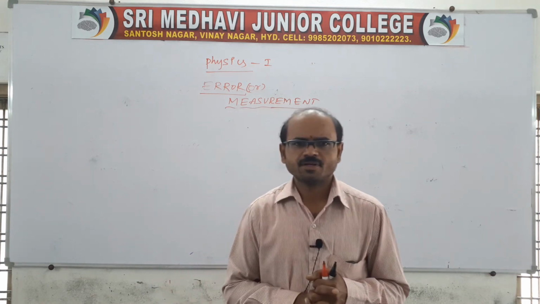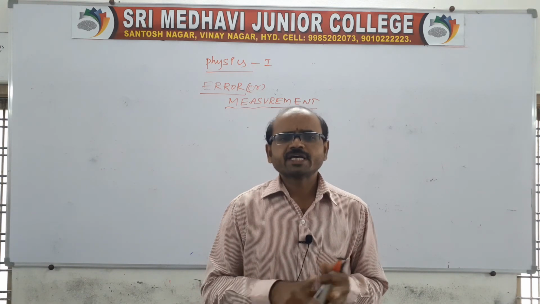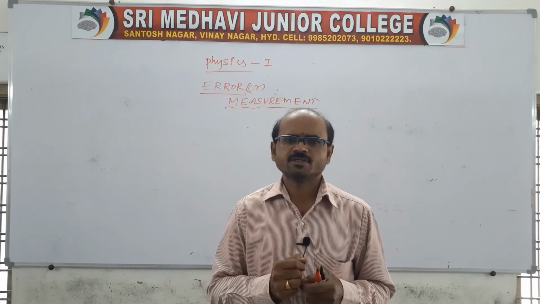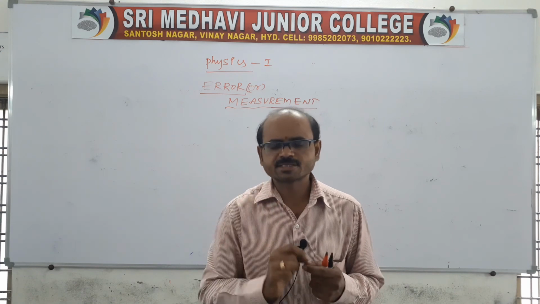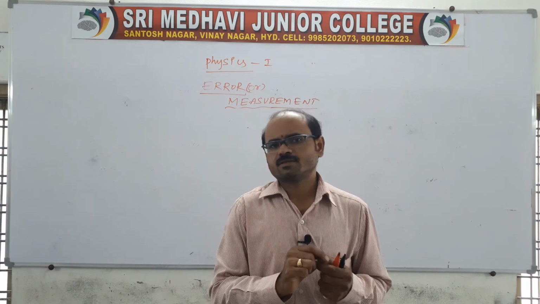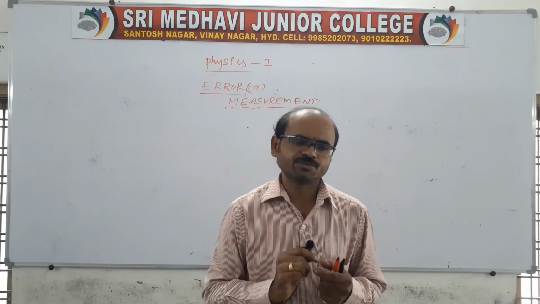True or mean value is what you get if you take a number of readings with an instrument. Suppose you take 6 readings, then you divide by 6, and we get the mean or true value.